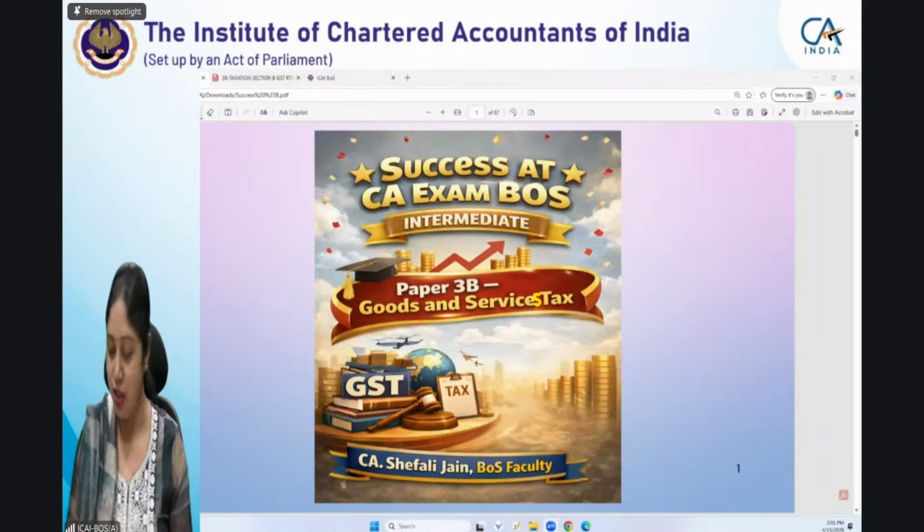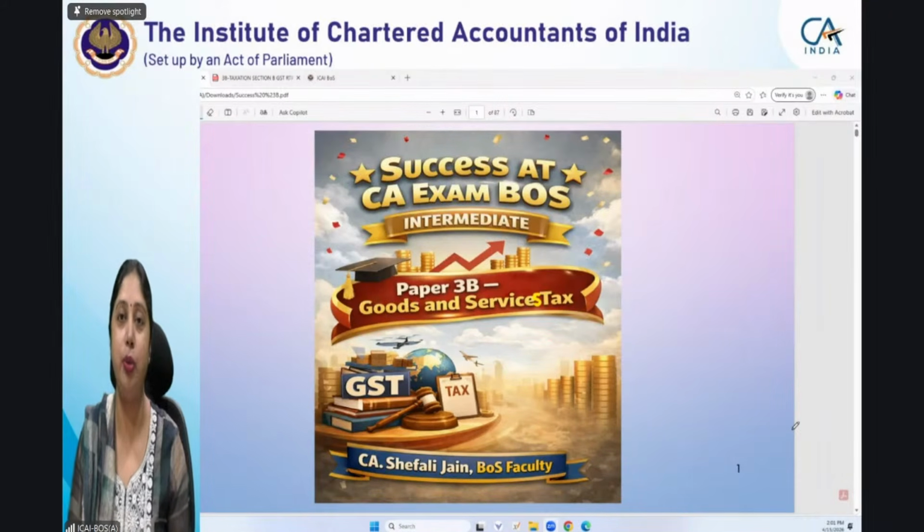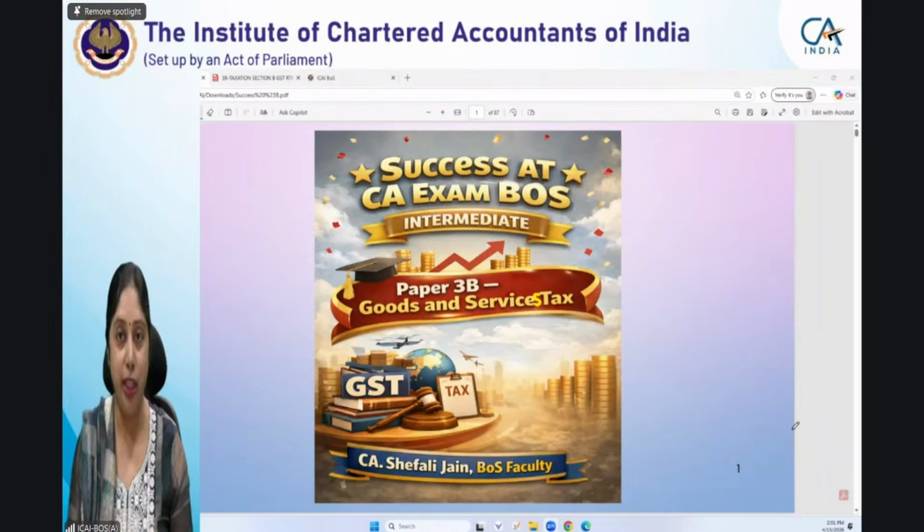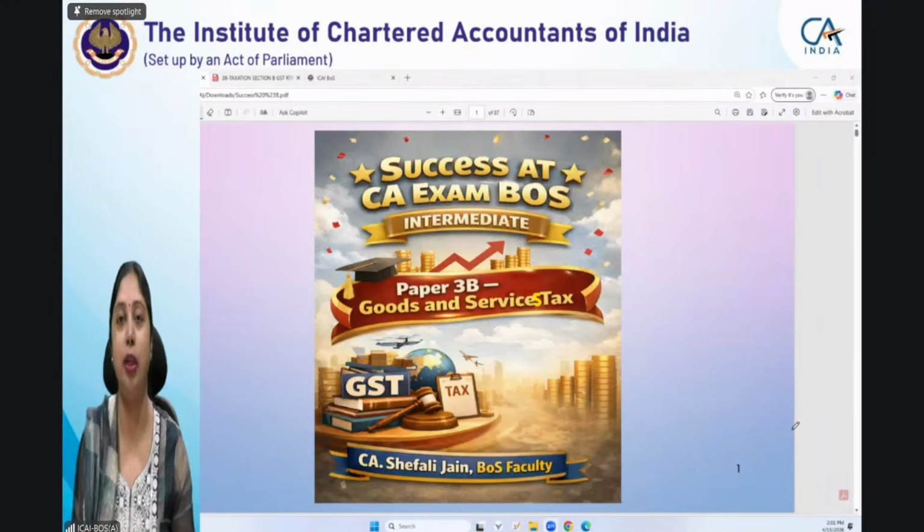So in this session, we will be discussing the exam oriented tips, what you need to remember, what points you need to focus on before exam, and what are the commonly committed errors which students commit and because of which they lose marks in the examination, which you should not commit, because we always say learn from others' mistakes. So we are also going to focus on how you should present your answers, what points you need to focus on in examination, before examination when you are revising, as well as when you are appearing for the exam, and what points you need to keep in mind while presenting your answers.